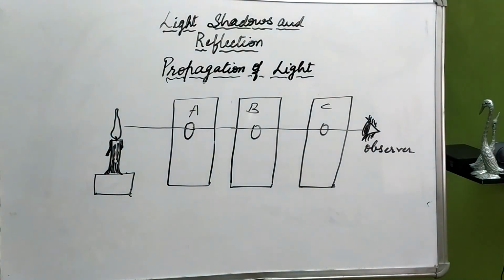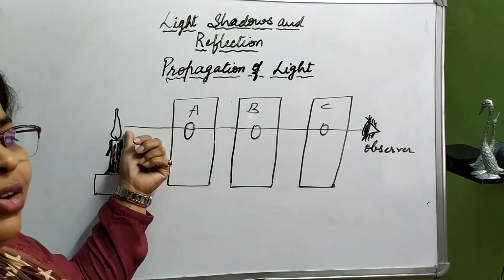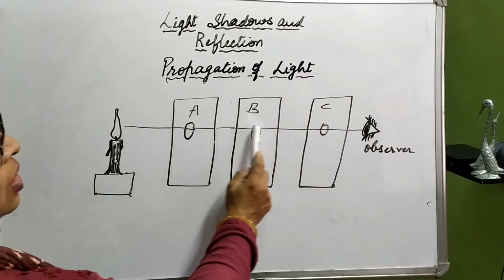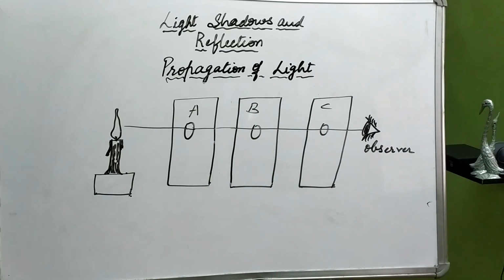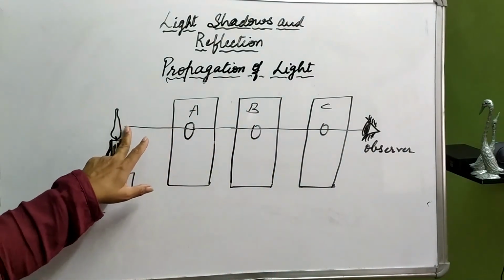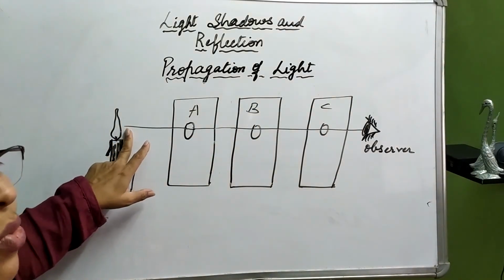So, if we shift the middle cardboard, say B, on either side, just to observe whether the flame is visible or not, what will be your observation? If all the 3 cardboards are aligned in such a way that all the holes are in line with each other, then we can see the flame, or we can say that the flame is visible.